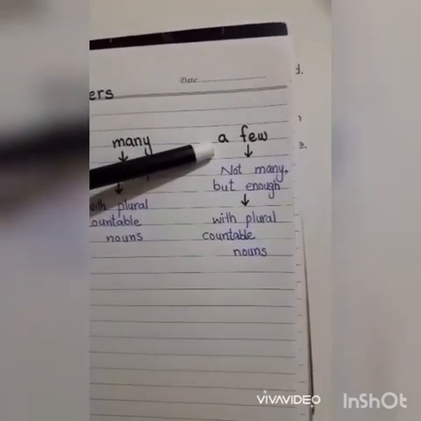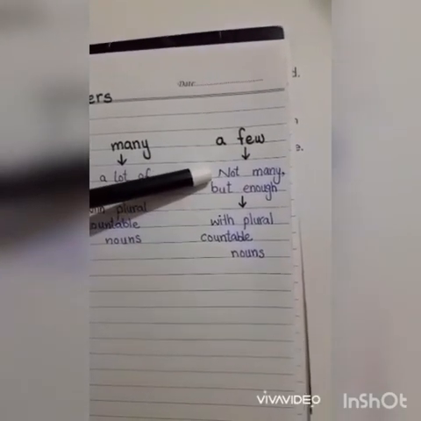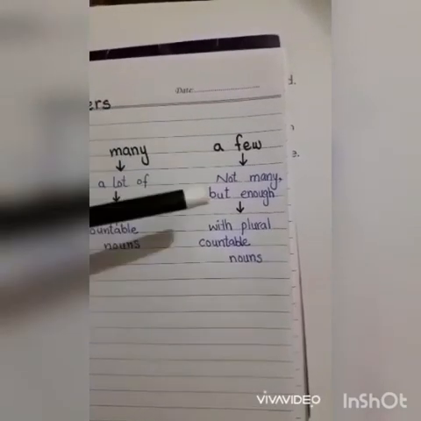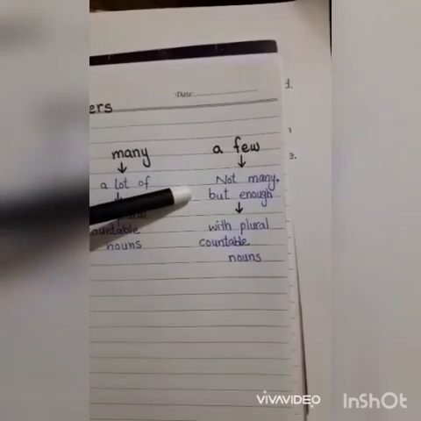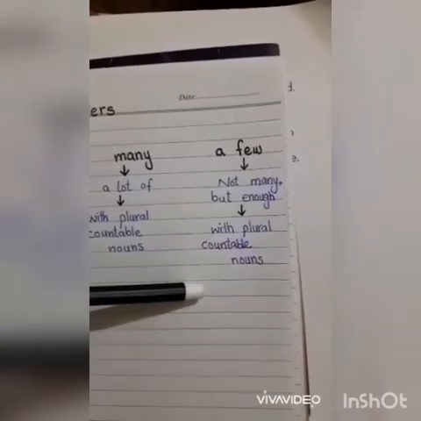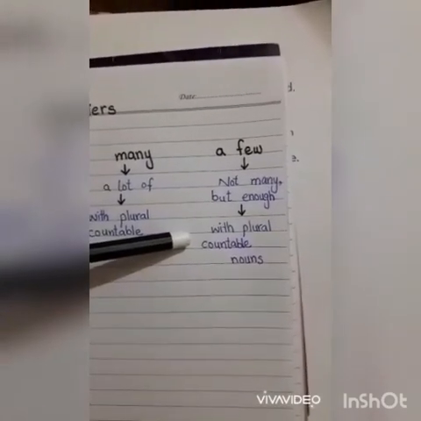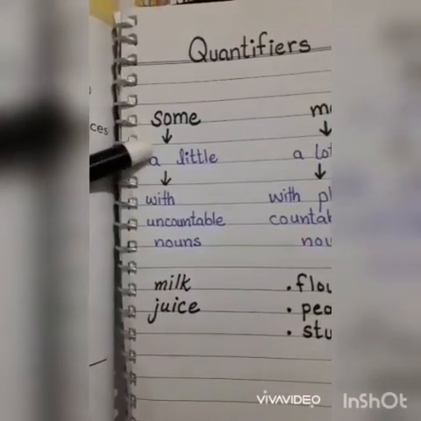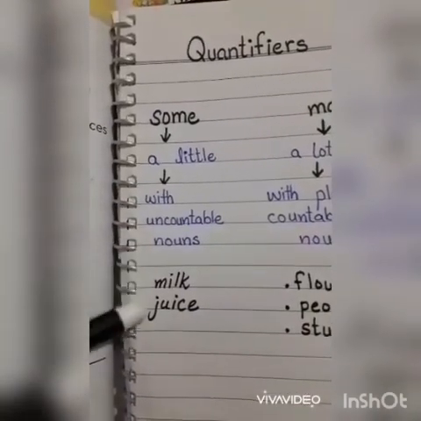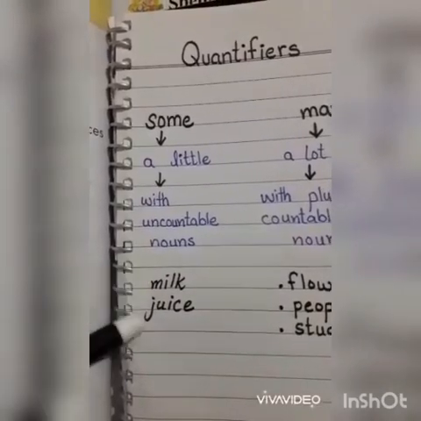The third one is a few. A few means not many but enough. We use it with plural countable nouns, like a few pieces of apple, a few slices of bread, anything like that. We use some with uncountable nouns, any liquid like milk, juice.